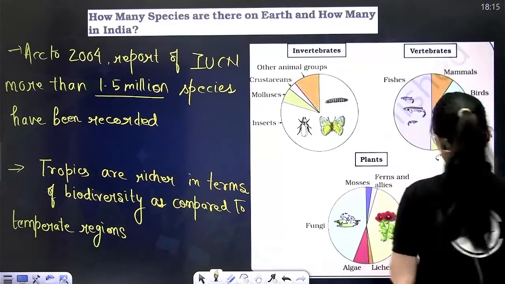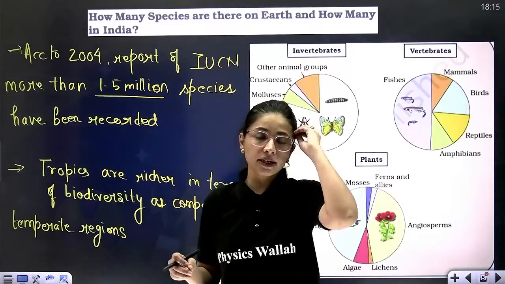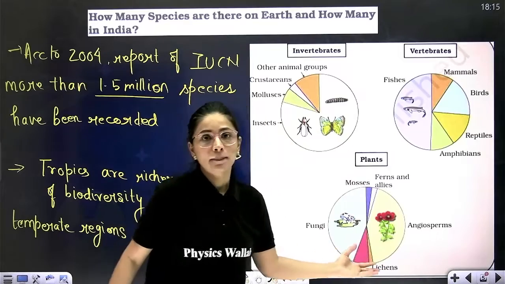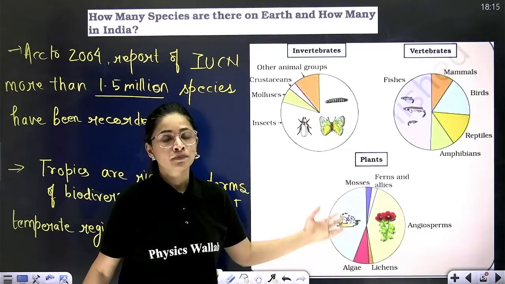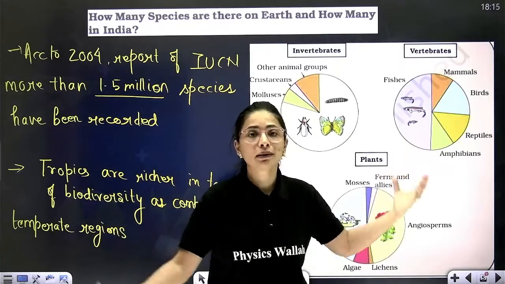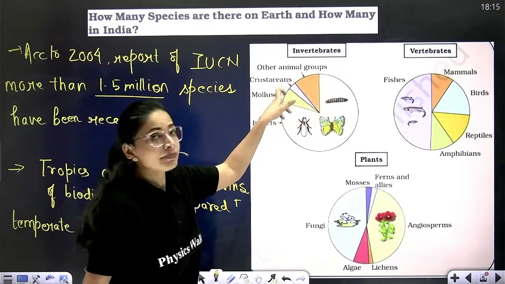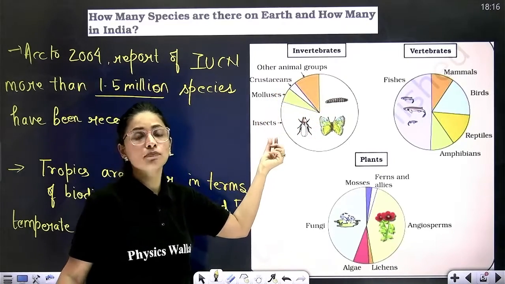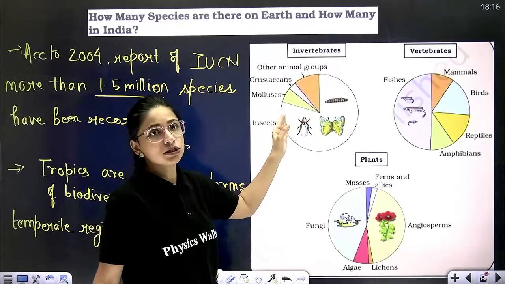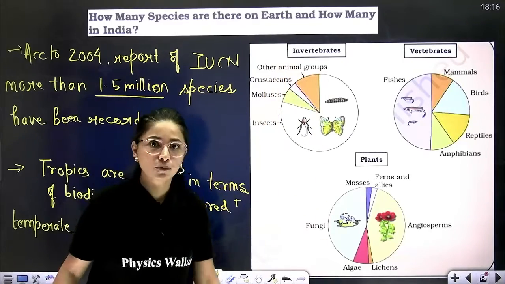Yes. Okay, remember beta, this whole chapter is based on data only. You have to make sure that you remember each and every piece of data given in NCERT. Now NCERT gives this pie chart explaining the different organisms and their importance in terms of number on Earth. This pie chart is for invertebrates. Can you see? It is simply telling that insects are the most dominant invertebrates, and almost 70% of the chart is under insects. Remaining are mollusks, crustaceans and other animal groups.